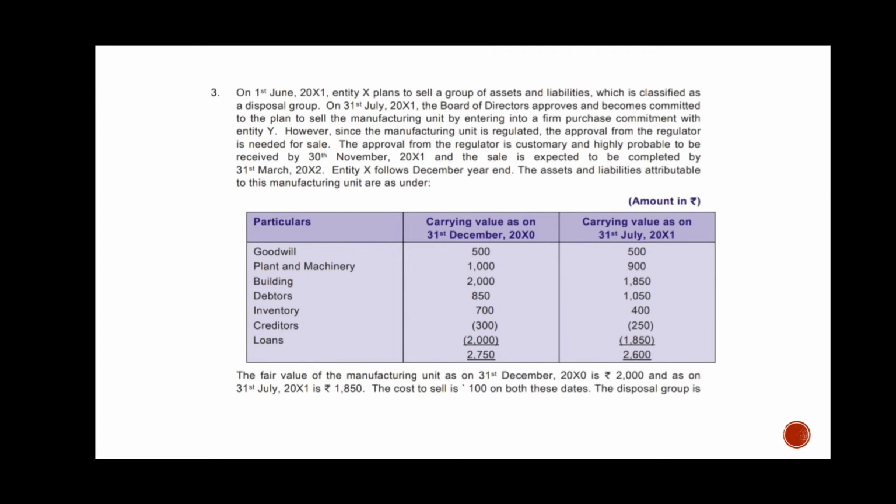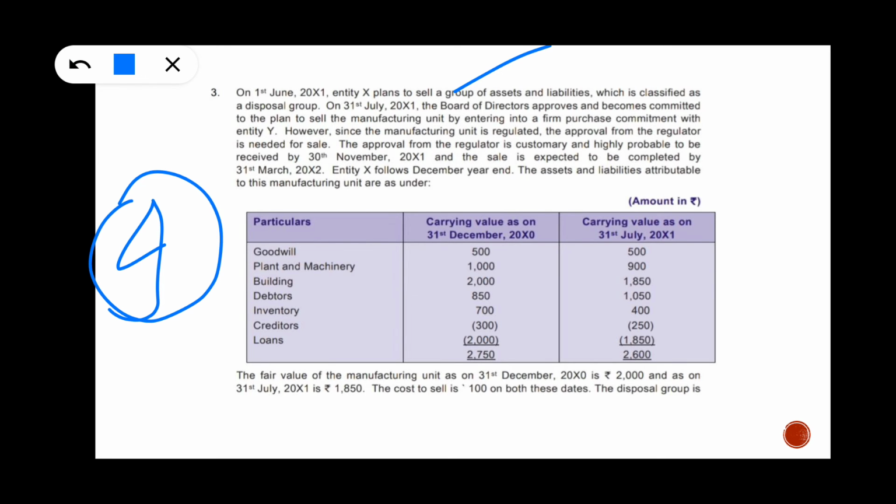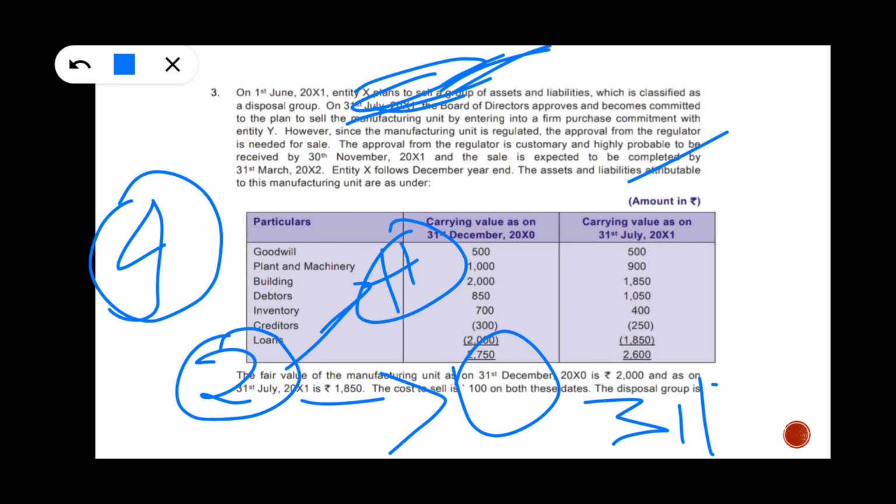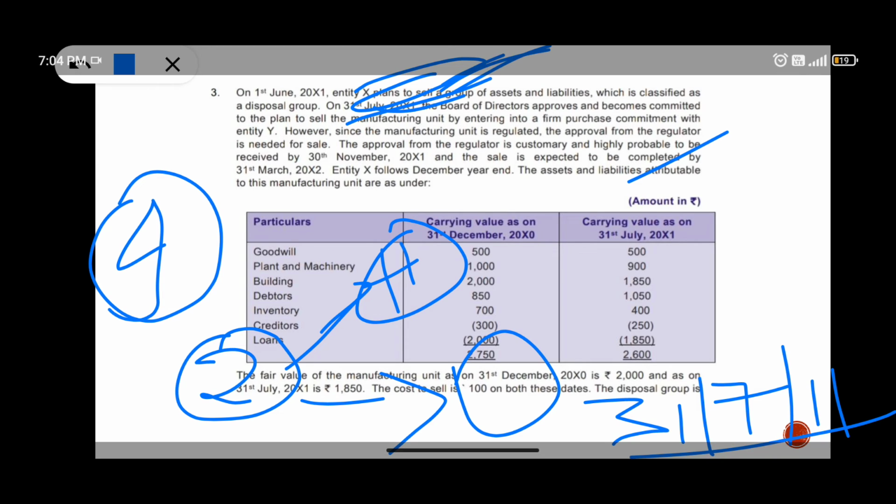How many conditions need to be satisfied? Two conditions. First, immediate sale. Yes, they are available for immediate sale. Second, highly probable. Highly probable means management has intention. They have said that they plan to sell, and management has started a plan to locate the buyer. So this disposal group can be classified as non-current asset held for sale on 31st July 2001, because it satisfies the conditions on that date.